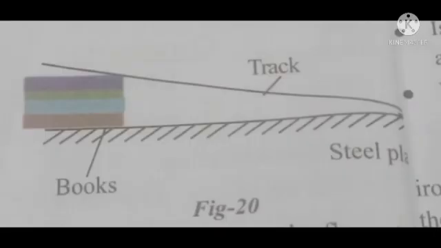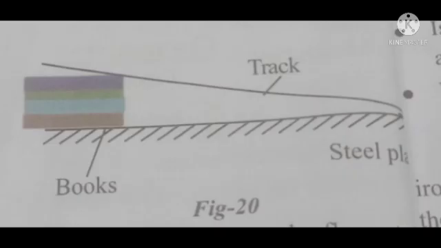Now let us see the procedure. First, take a long plastic tube of length nearly 200 centimeters and cut it in half along the length of the tube. Use these tube parts as tracks and mark the readings in centimeters along the track.